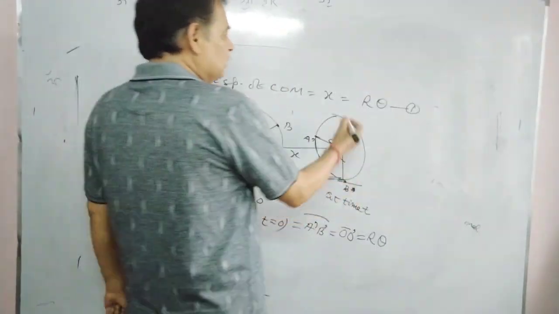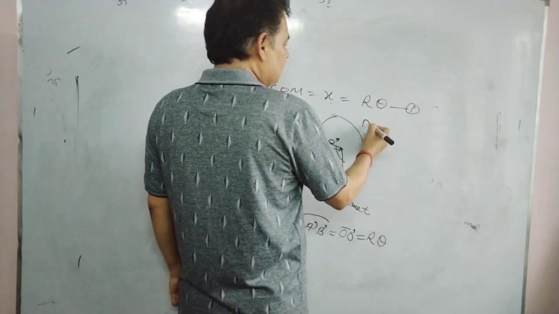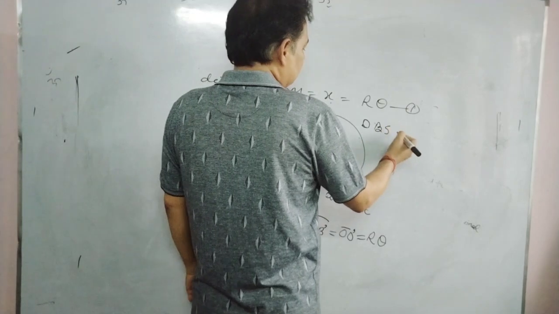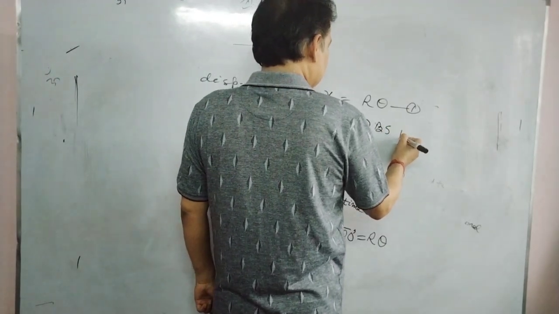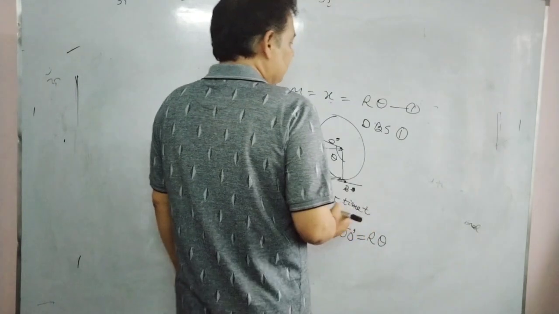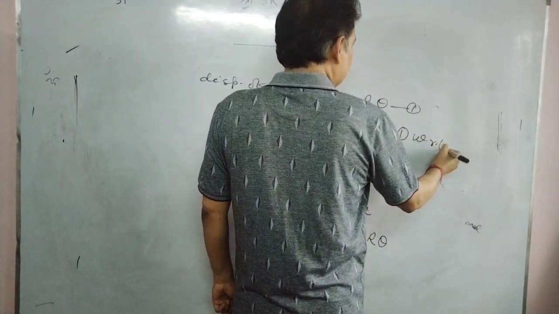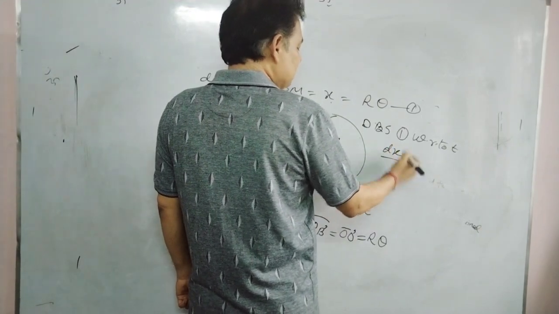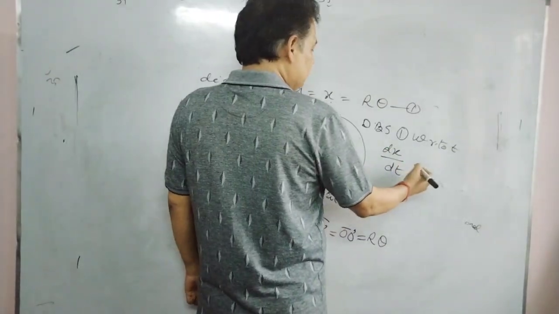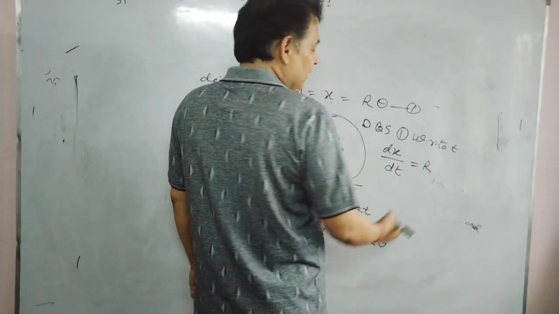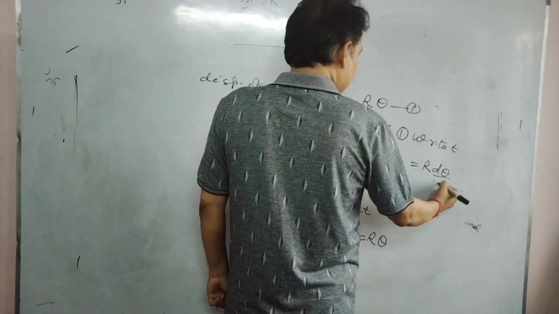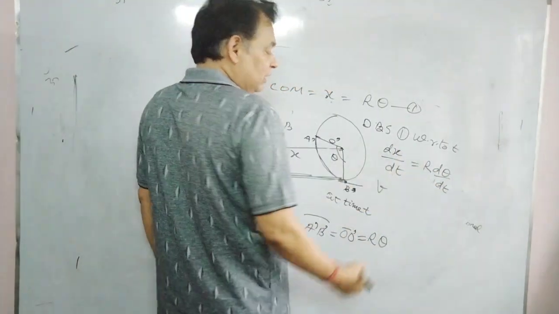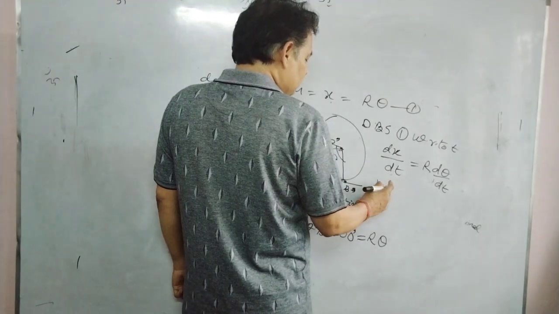If you differentiate this first equation, both sides, with respect to t, we will get dx by dt. x is the displacement of center of mass. r is constant because it's the radius, so r d theta by dt. dx by dt will be the velocity of center of mass.